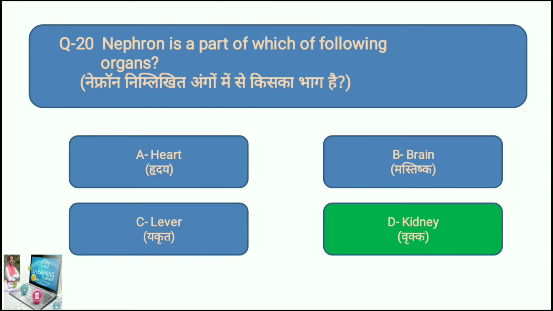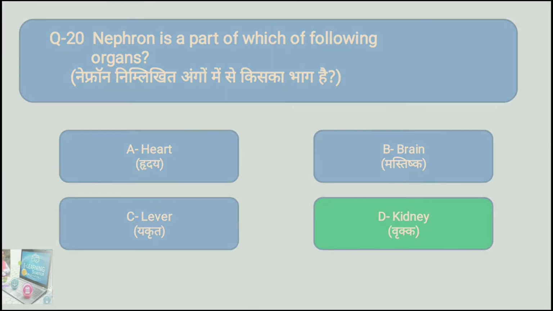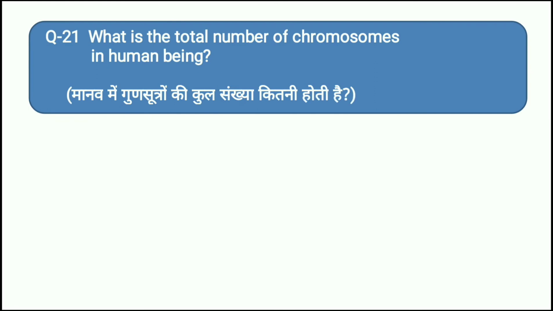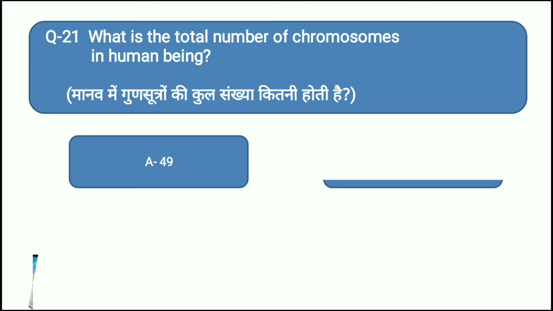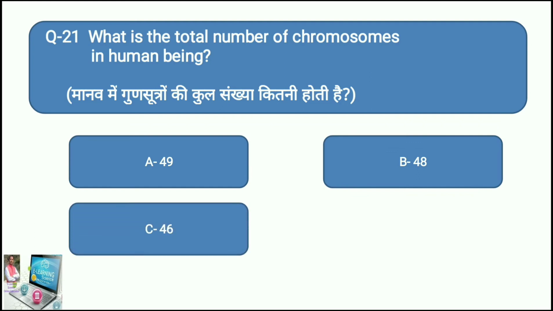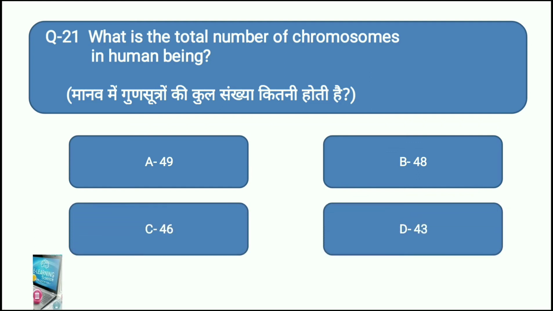Now comes question number 21. Here comes your question. What is the total number of chromosomes in human beings? Your options are: option A is 49, option B is 48, option C is 46, and option D is 43.